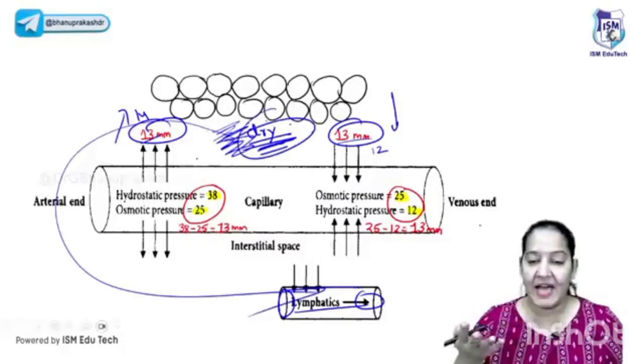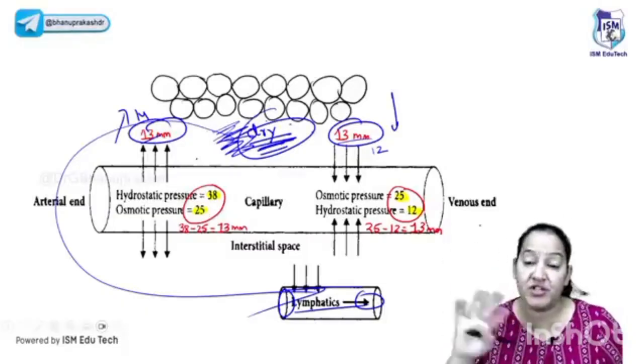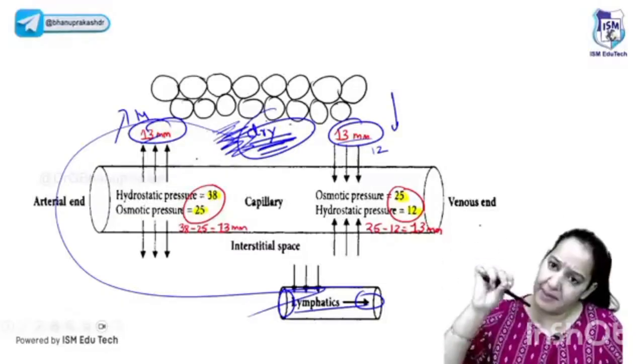We don't have edema. I don't have edema. A healthy human doesn't have edema because God has given this mechanism inside us. These are the pressures operating at our capillary. That's why we don't have edema. Even if a little bit of edema is there, it is taken care of by the lymphatics.